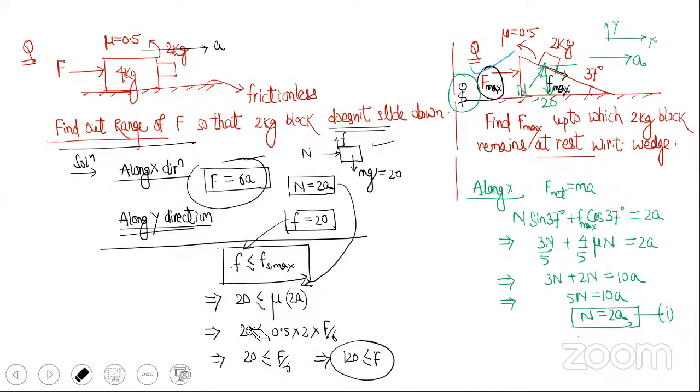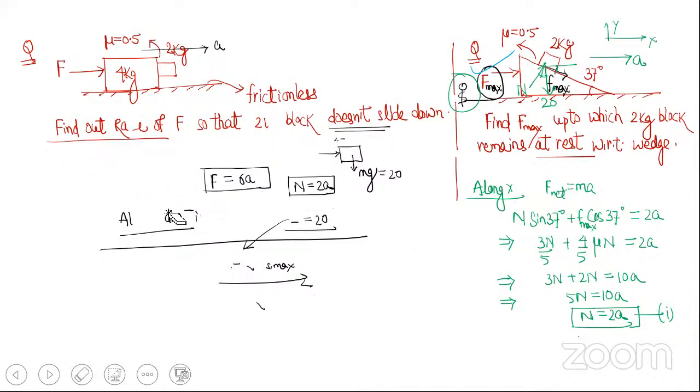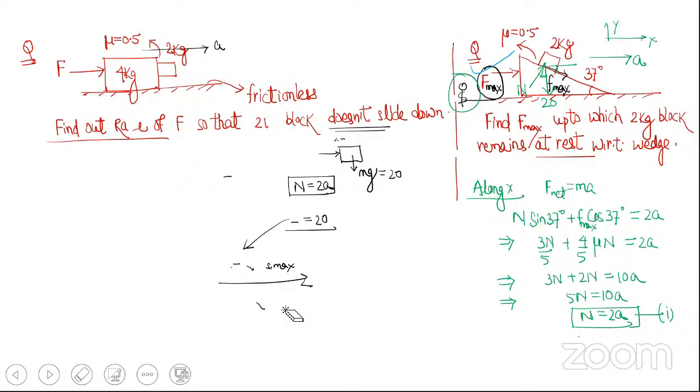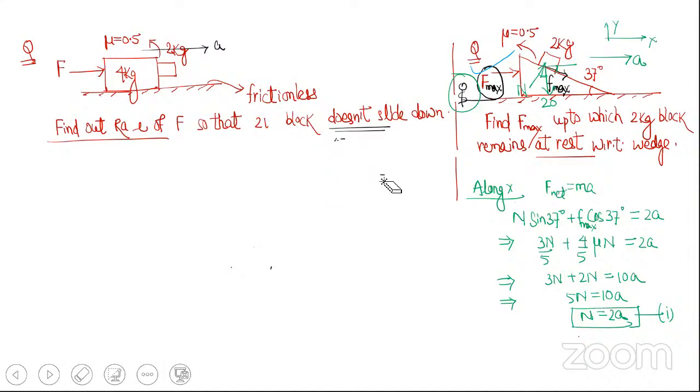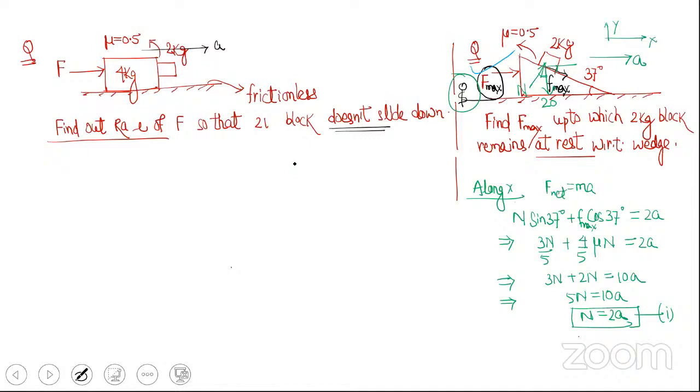Okay. Now let me write the other equation. That was x. Now let me write the equation in y. In y, will the equation be net force equal to 0 or net force equal to ma? Along y, net force equals 0.